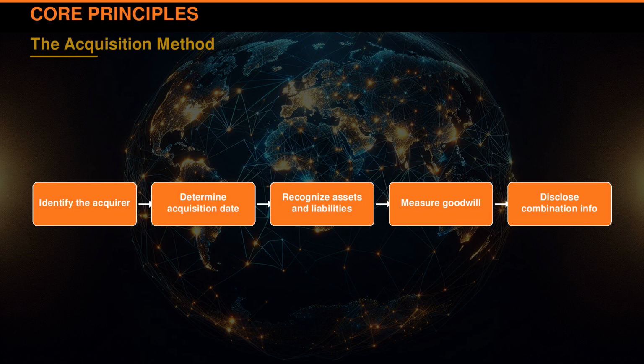We'll follow Meridian Corporation's acquisition of a $10 million SaaS contract, detailing each step from identifying the acquirer to disclosing critical information. This journey highlights how the model captures every detail, ensuring no asset or liability goes unnoticed.